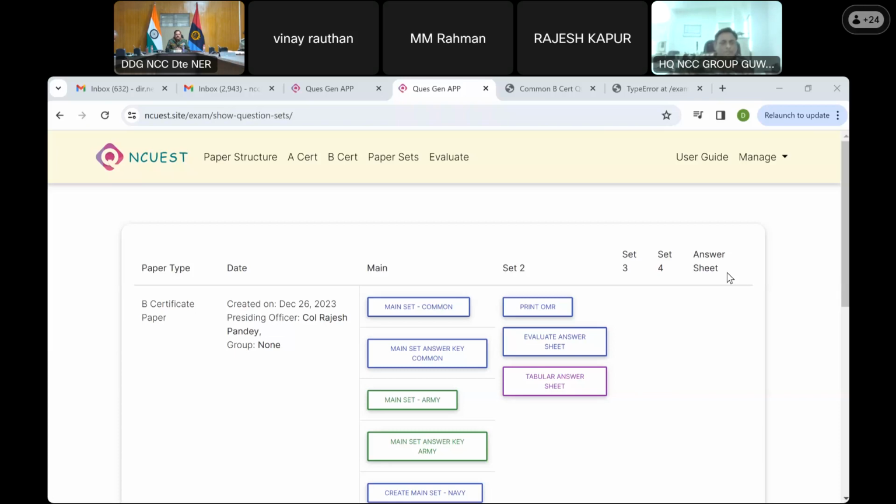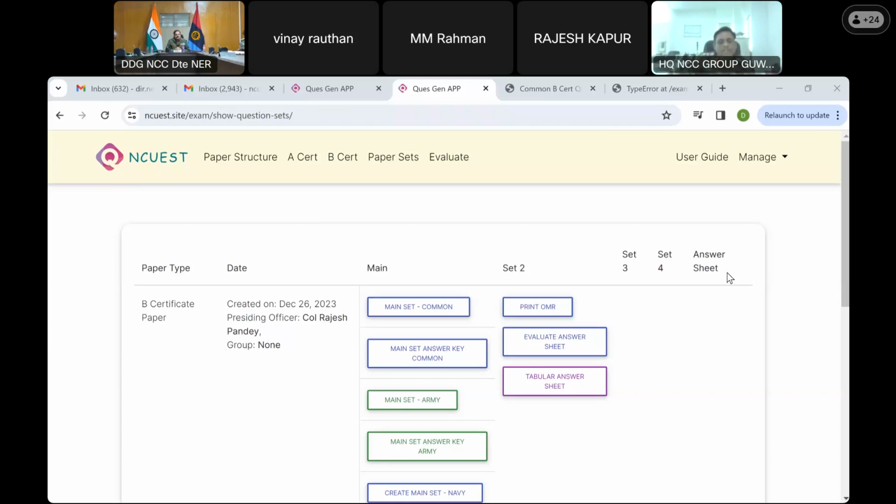Is the assigning of roles given in this app, sir? No. The assigning means the board is published at the group or the directorate level. The board will say that the presiding officer is CO so and so or X person, and members, which can be more but cannot be less than one for common and one for each service.